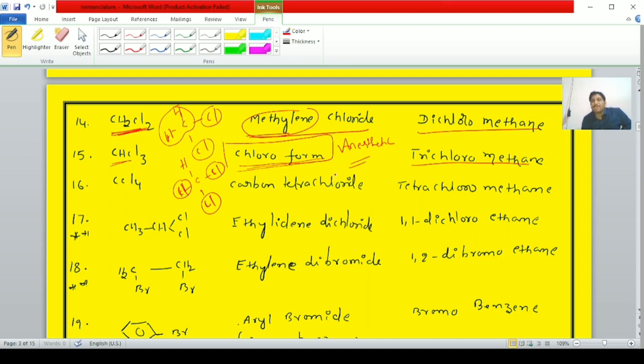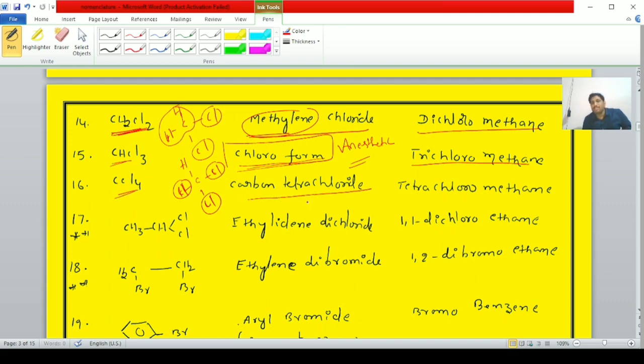CHCl3 is known as chloroform. You can remember this formula, student; in the next coming classes it will be useful. The IUPAC name of chloroform, they will ask in the examination. Trichloromethane.